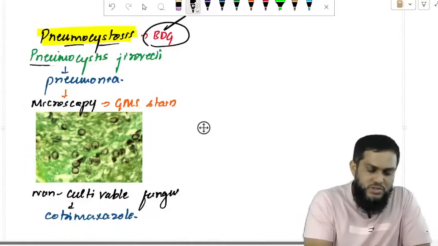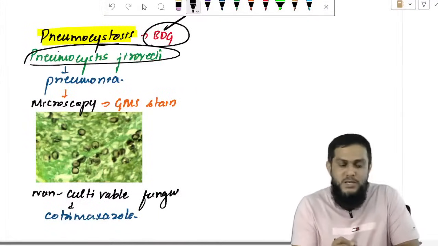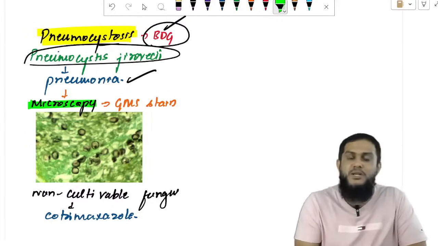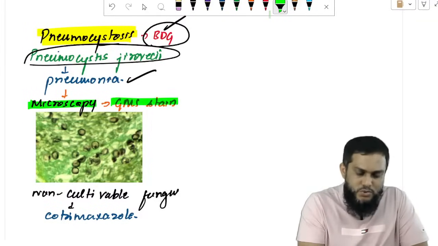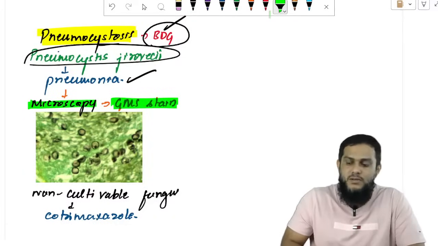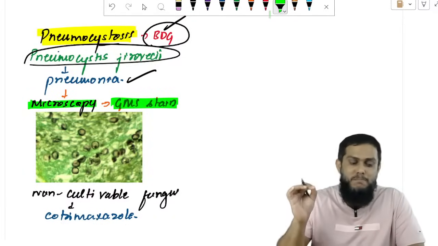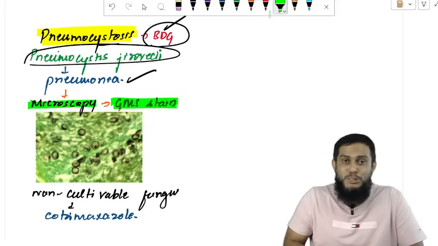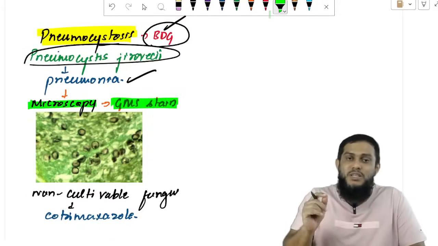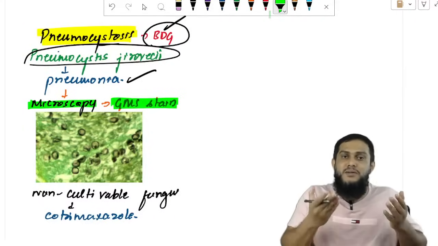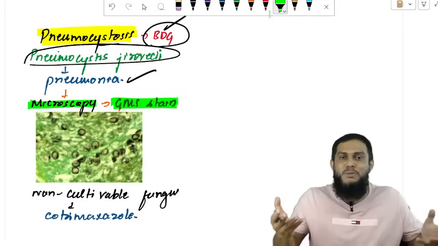Pneumocystosis is caused by Pneumocystis jirovecii. It causes pneumonia. In microscopy, you have to do GMS stain, Gomori methenamine silver stain. How will I know this is Gomori methenamine silver stain? It gives black color to fungi, green color to background. If you see black fungi on a green background, it is Gomori methenamine silver stain.